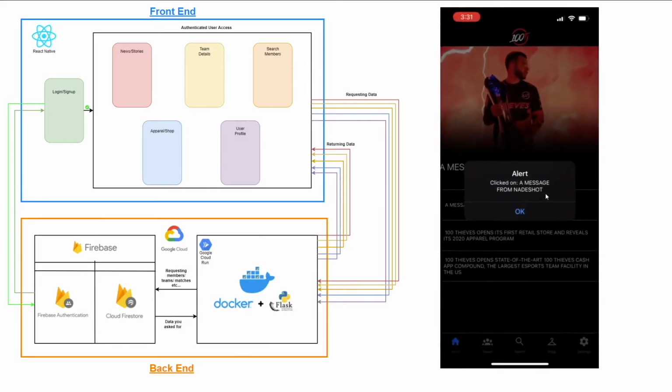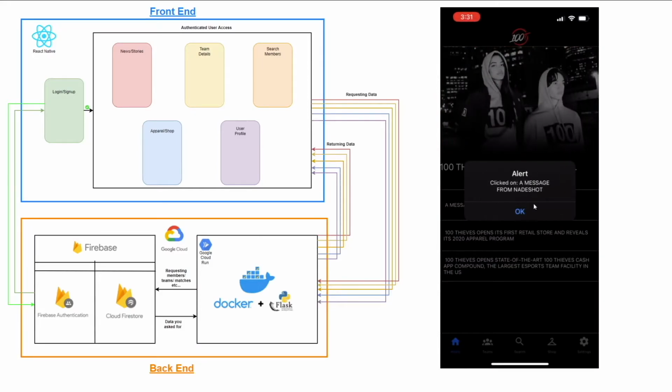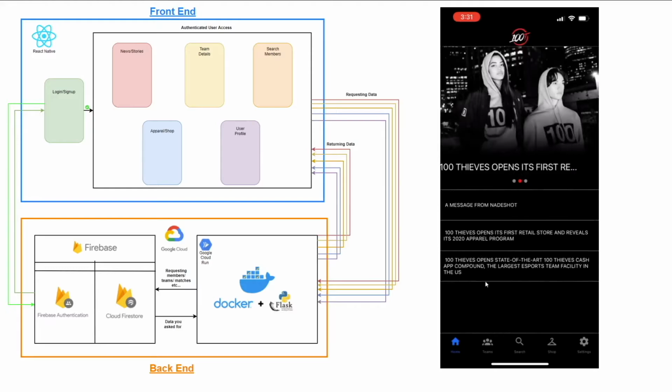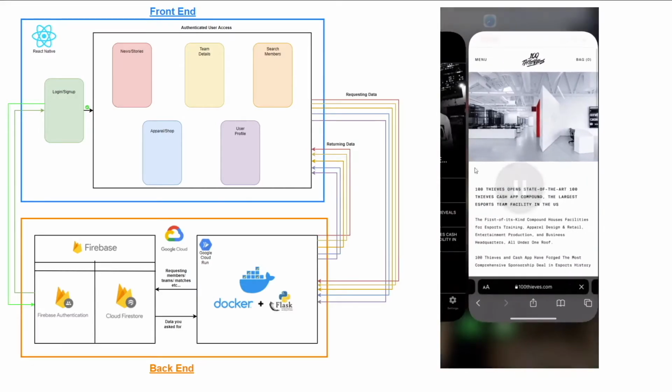And we also see that there's an alert that comes up. Basically, this is showing that it can do a multitude of things. So it can navigate you as well as do some other things. In this case, I just had it click and show an alert that the message that was clicked on was this specific message. You also have the opportunity to click items in the list. So I'll click an item in the list, and once again, it's going to do the same functionality of navigating us to the story that we clicked on for the 100 Thieves organization.